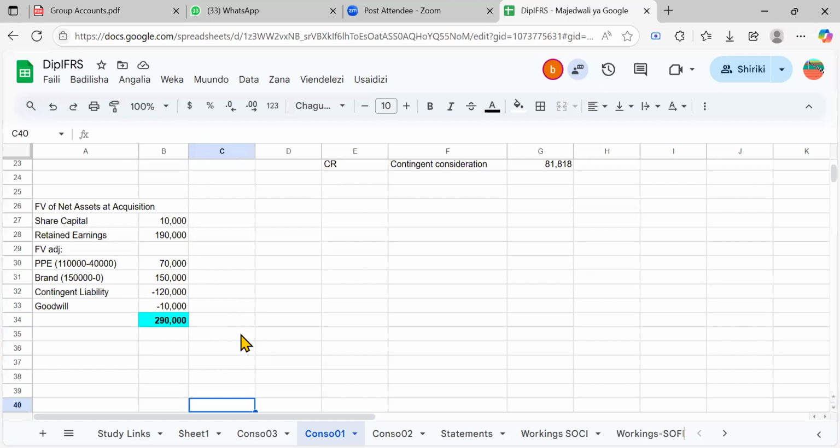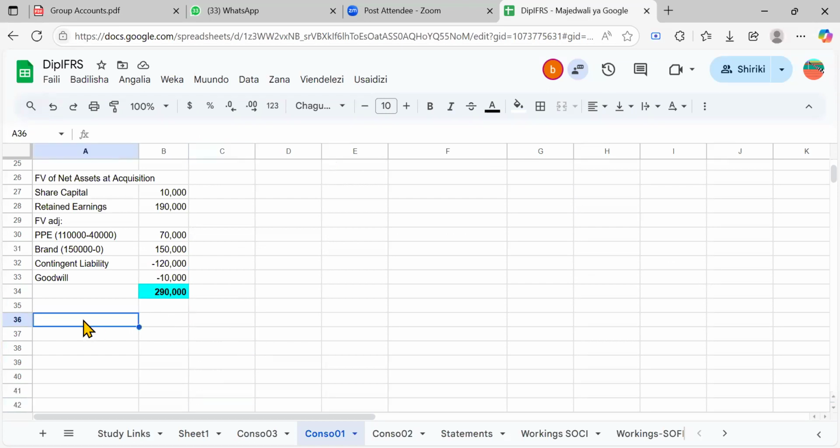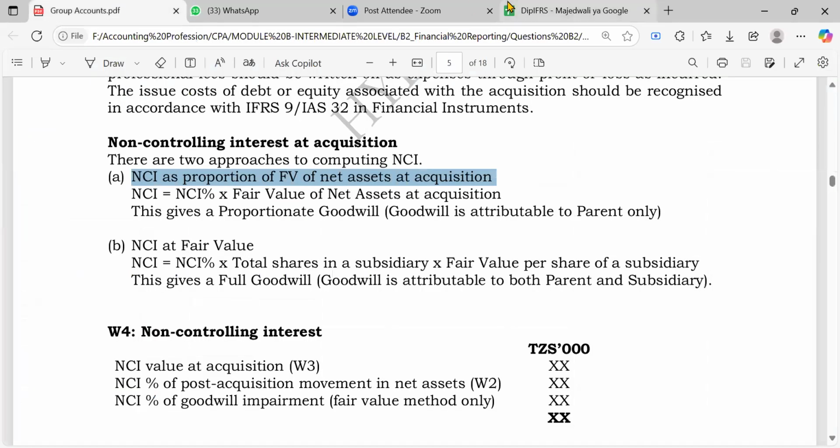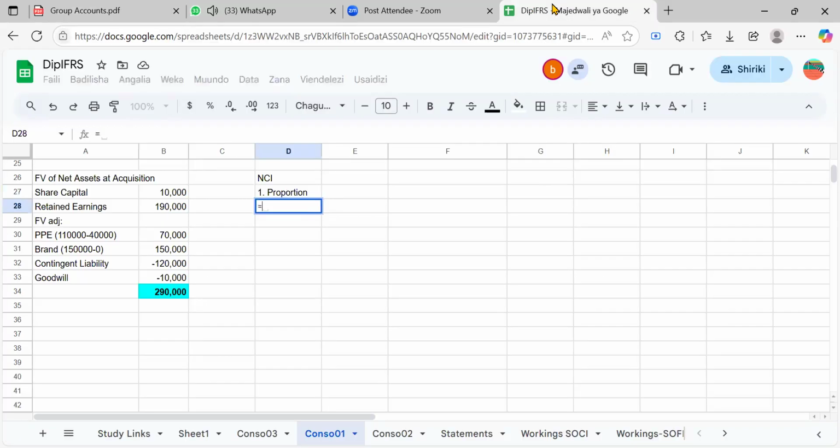You see the question we have just solved. In case we needed to obtain the non-controlling interest, like I told you, we have the first method, which just takes the proportion of fair value of net assets. It's simple. Remember, the question said that the company acquired 60% of the subsidiary.